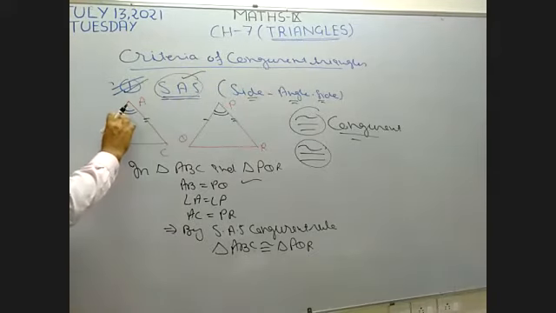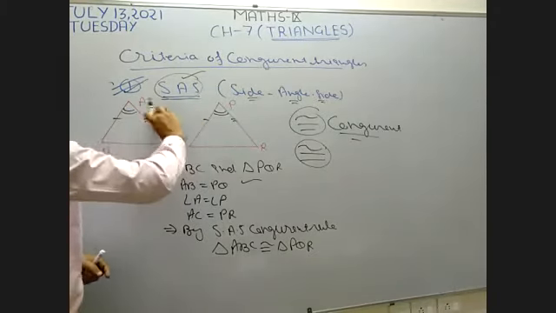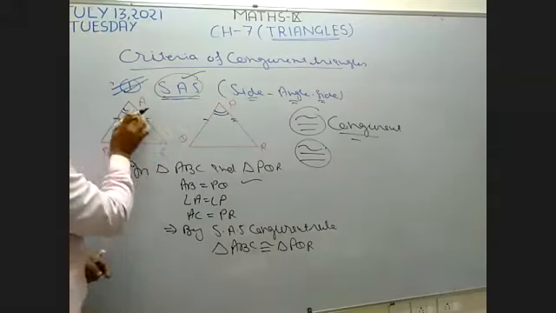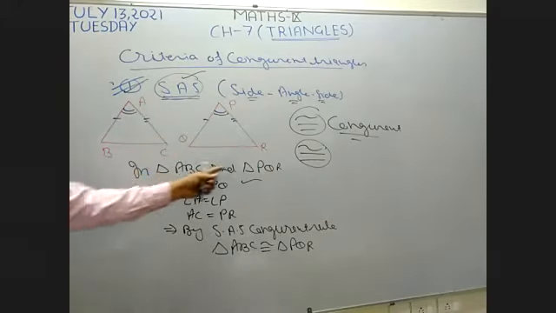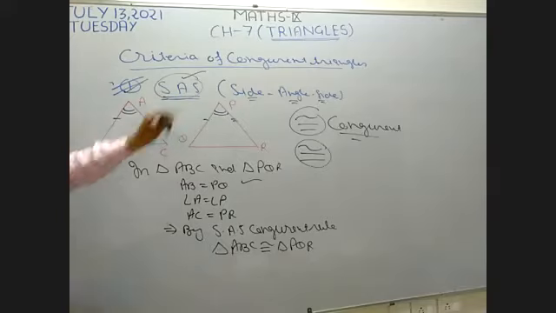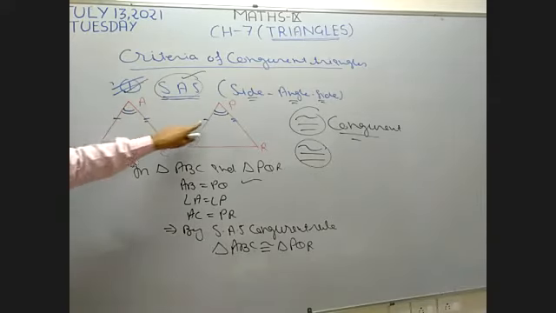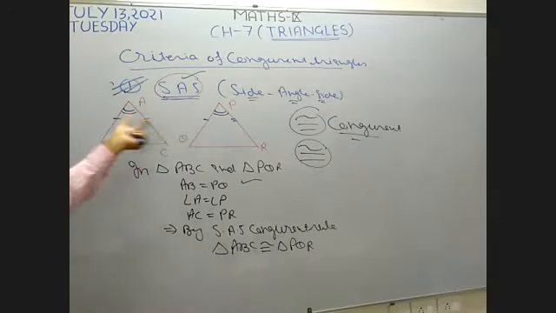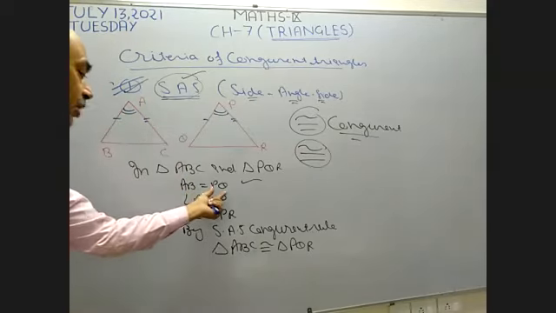I suppose this left side is equal to left side, right side of this triangle is equal to right side, and the angle between them is equal. I want to make these two triangles congruent by using this criteria. So I write here AB is equal to PQ because it is given. These two sides are equal. So I write here AB equal to PQ.